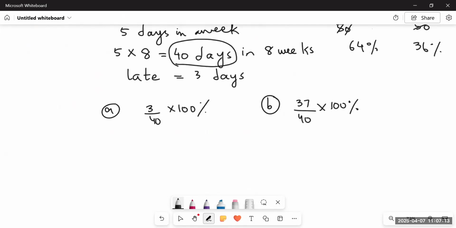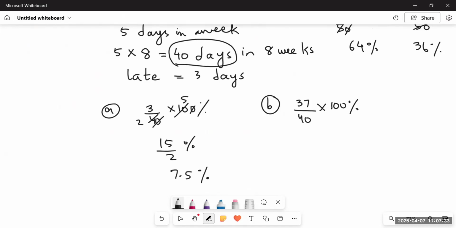And how much is it? 2 twos are 4, 2 fives are 10. So 3 fives are 15 upon 2%. And when we divide 15 by 2, we get the answer as 7.5%. It means 7.5% chances are there that she can get late some other day.